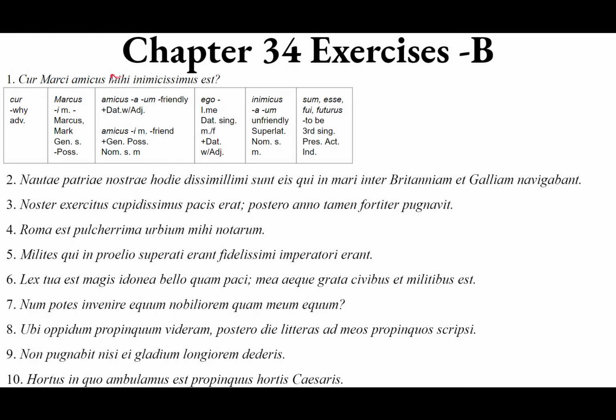Mihi is a dative with adjective. This is a good sentence for showing the difference between the substantive, the noun version, like amicus, and its adjective form as well, the exact same form pretty much. And then inimicissimus, this is the adjective form taking a dative, whereas this is the noun substantive form taking a genitive. Why is Mark's friend very unfriendly to me?